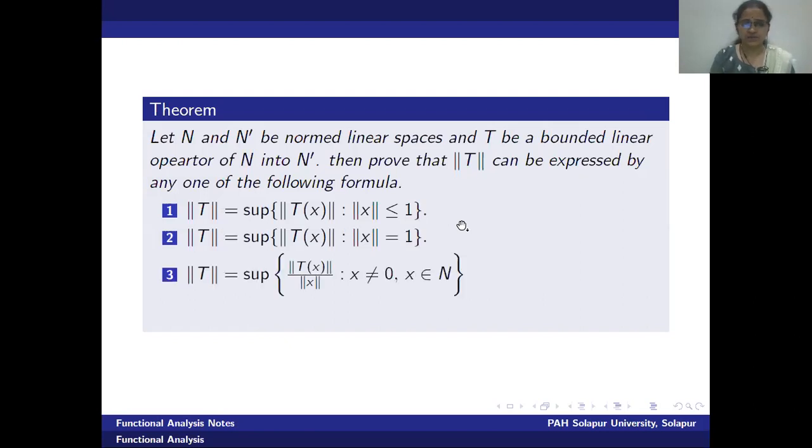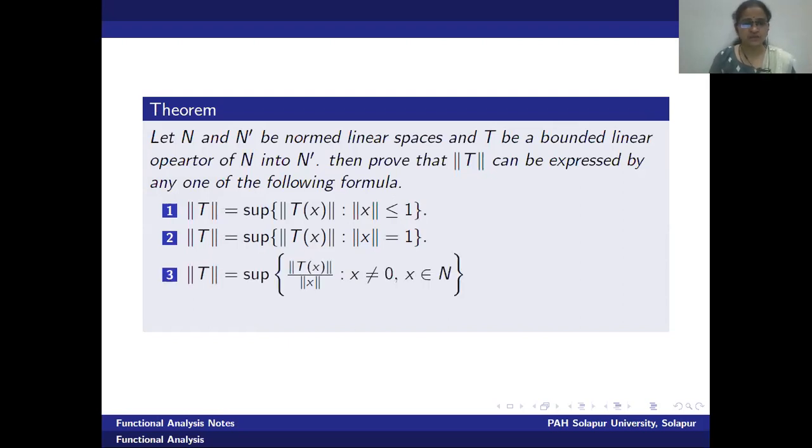Next, the second statement is norm T is supremum of norm T of x. Now the condition is replaced. Instead of norm x less than or equal to 1, now we are writing norm x equal to 1. Whenever I write norm x equals 1, which vectors are we collecting? Only those vectors which are lying on the boundary of a unit sphere.